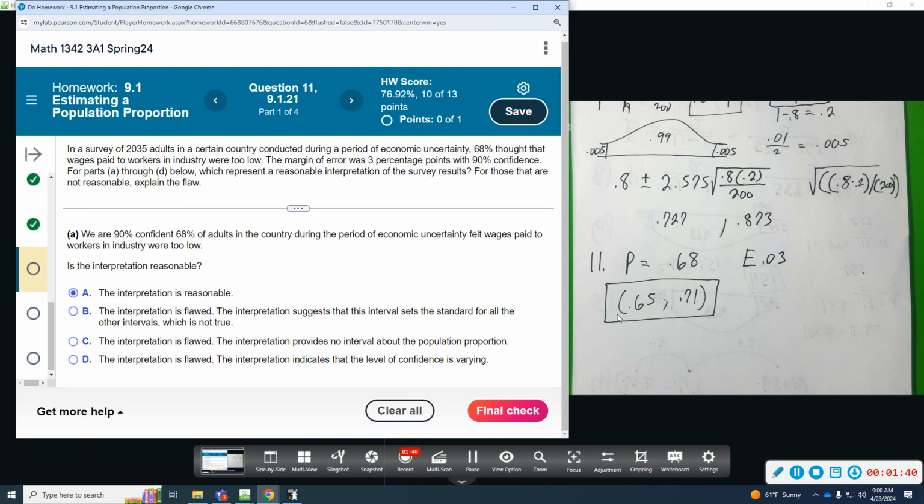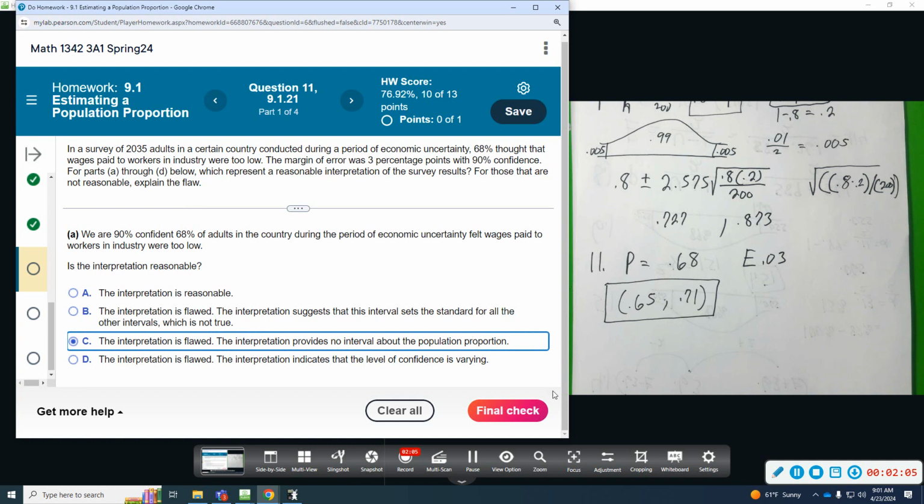So that's close. That's just based on one survey, but we might have gotten underrepresentation, could have gotten overrepresentation. It could actually be lower. So this is flawed. It suggests that this sets the standard for all intervals. It's flawed. The interpretation provides no interval. It doesn't even give you an interval.